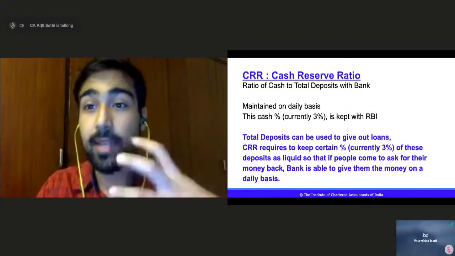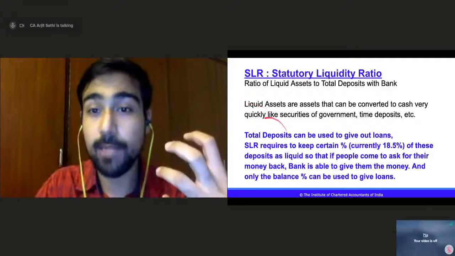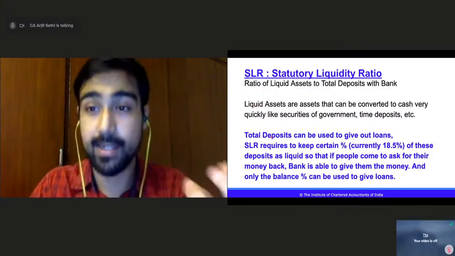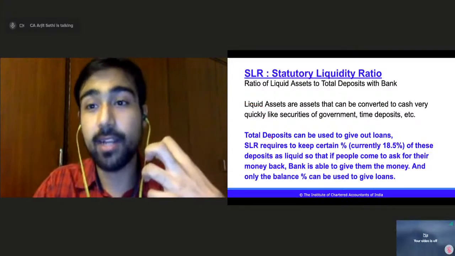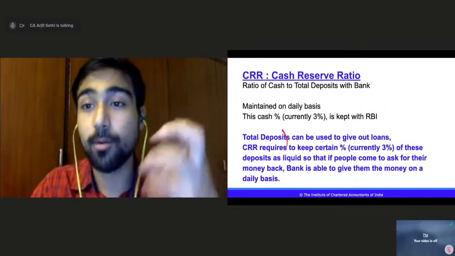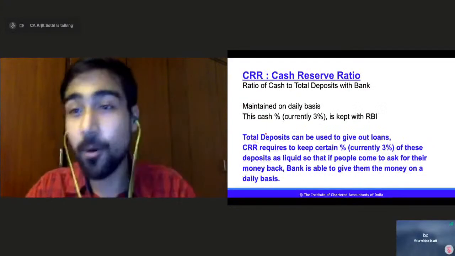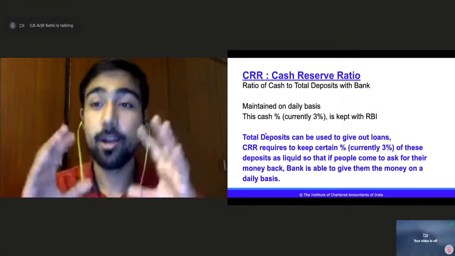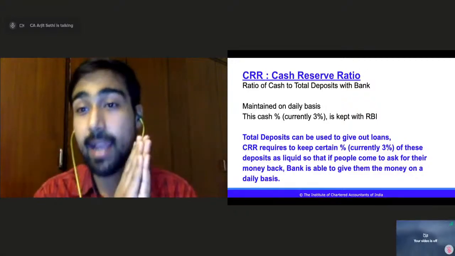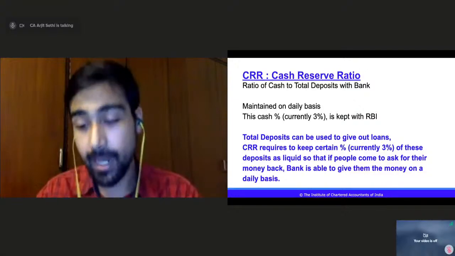So SLR is to keep the percentage of total deposits in the form of liquid assets, and cash reserve ratio is to keep the percentage of total deposits in cash. That is the only difference. The essence, the concept, the logic is exactly the same, right?